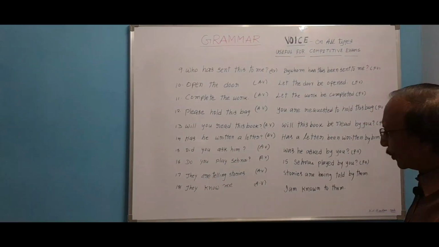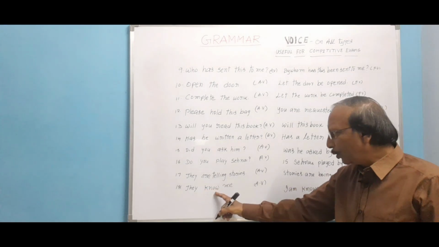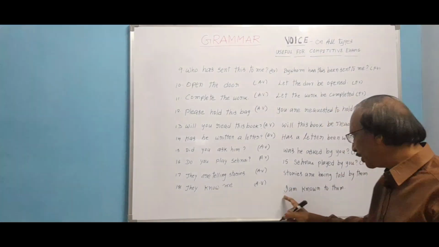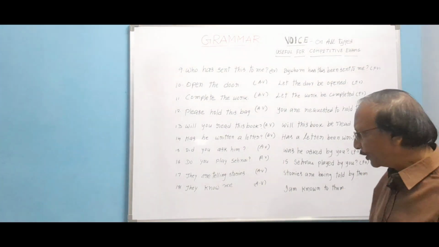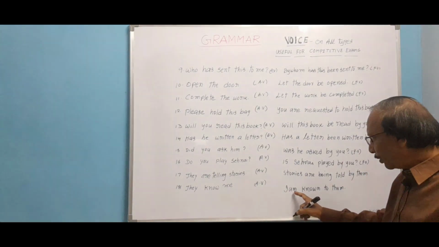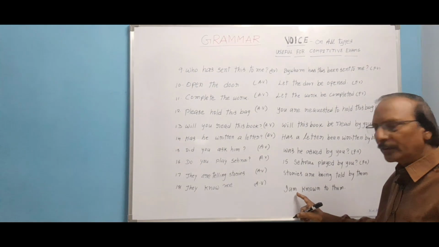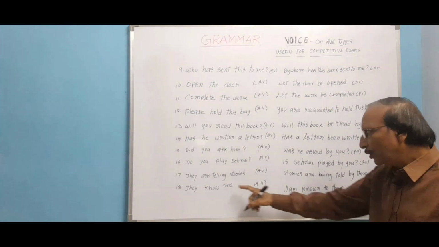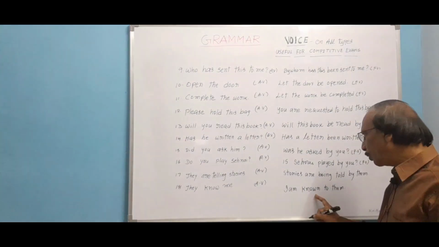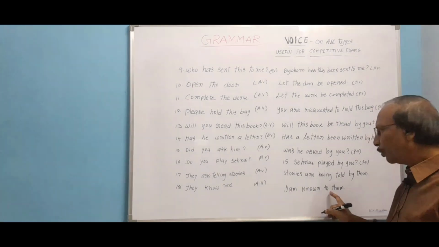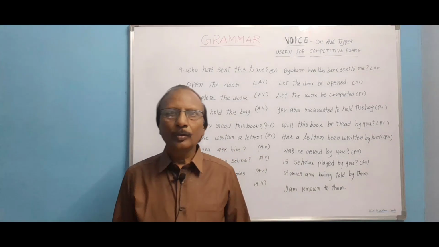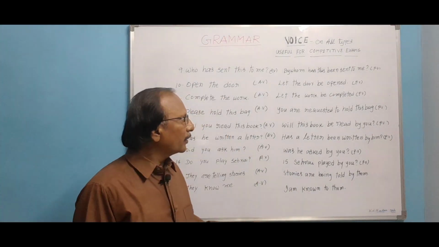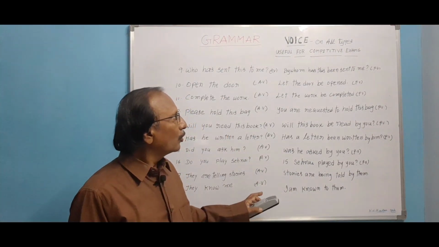They know me. I am known to, they changes into them. This is simple present. They is the subject, know the verb, me the object. Me is changed into I. When I is changed, you should not change the tense. That is why with I, the related helping verb is am only. I am. Next, know, knew, known. I am known to them. I hope you have understood. Let us now repeat once.